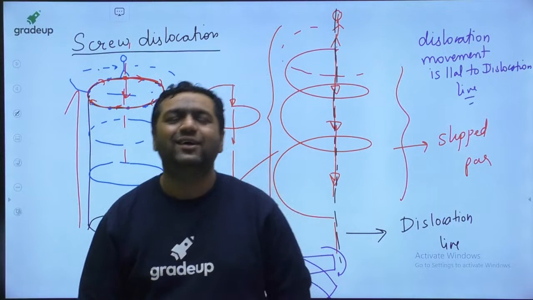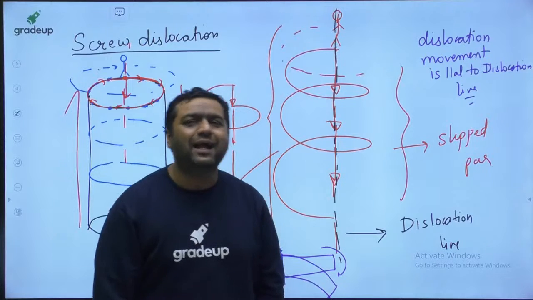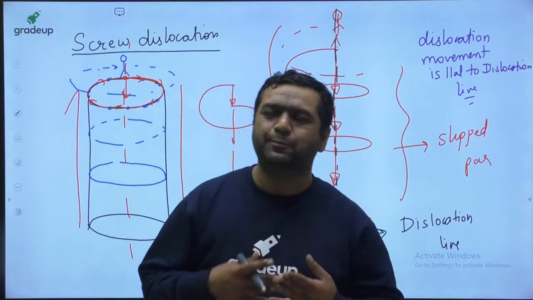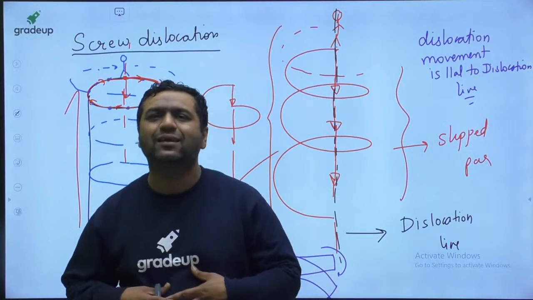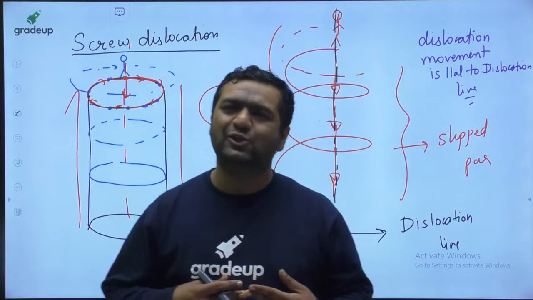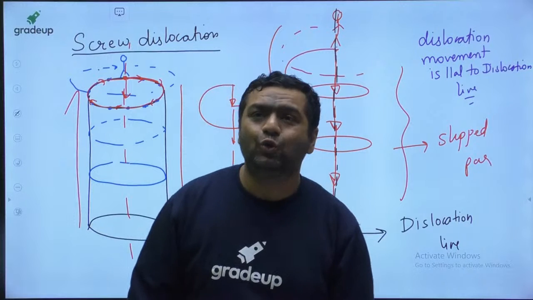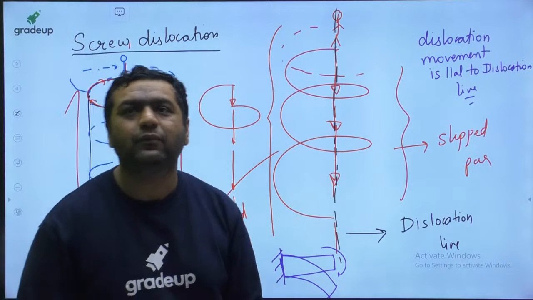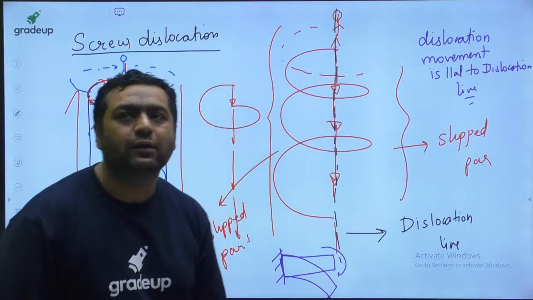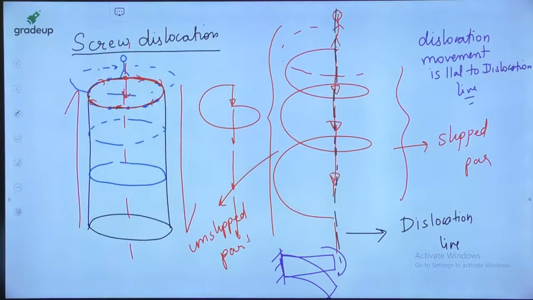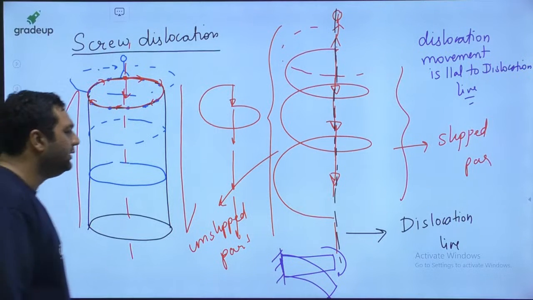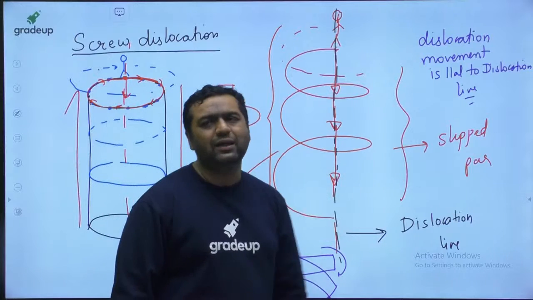Okay, fine dear. So now I feel you got it that the movement of dislocation is perpendicular to the dislocation line in case of edge dislocation. It is parallel to the dislocation line in case of screw dislocation. Okay, yes. So guys, this is something related to this one.